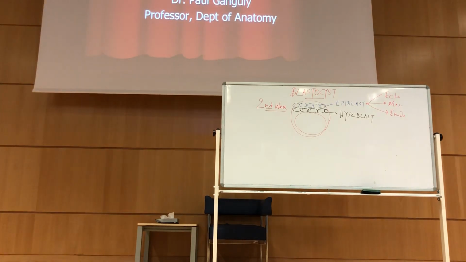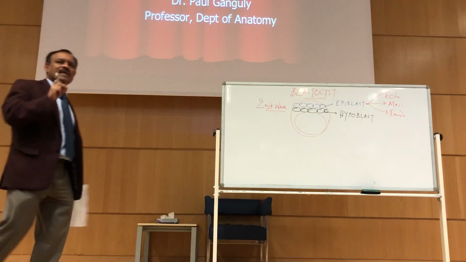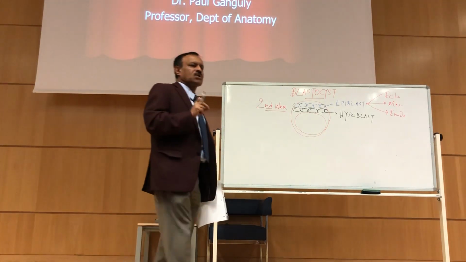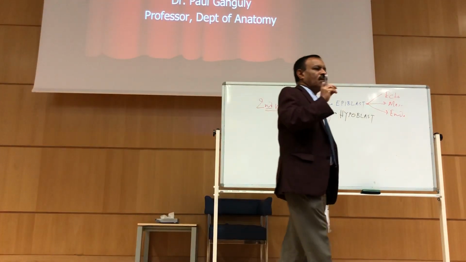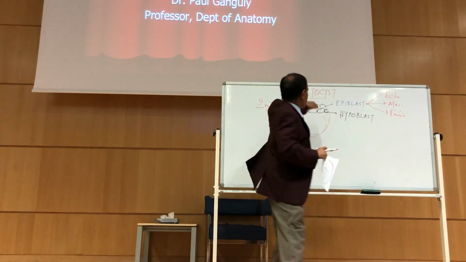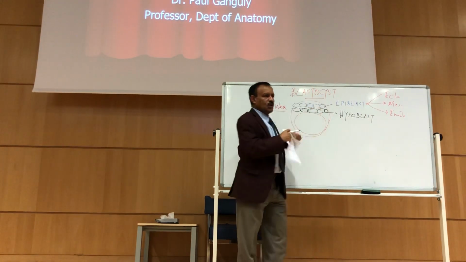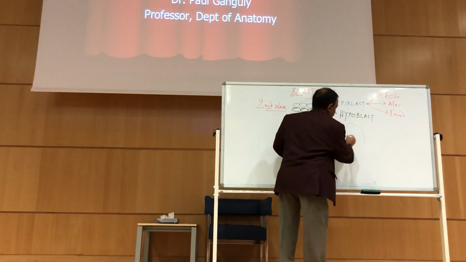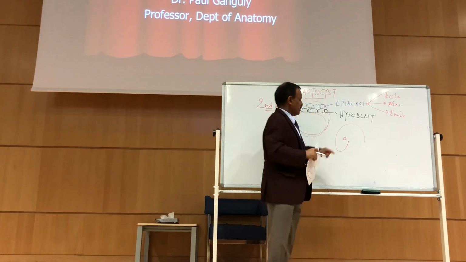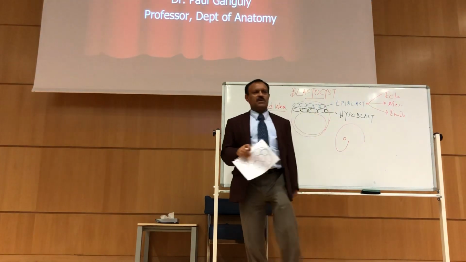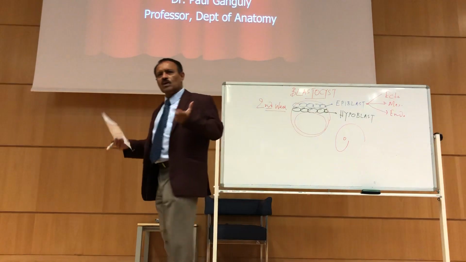Because the understanding should be very clear. Hypoblast is not, you understand the spelling of not, N-O-T, responsible for the formation of the embryo. This is the embryo. Embryo means, like a nice drawing. This is the embryo. You can see the eye. That's a nice embryo. That's how we look like.